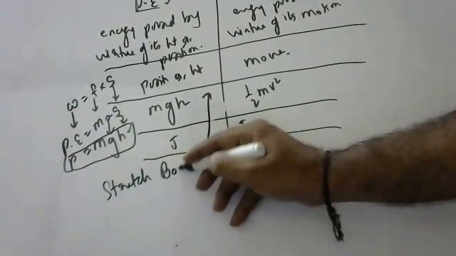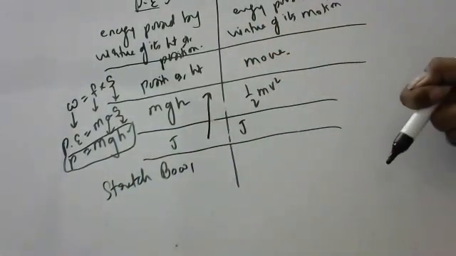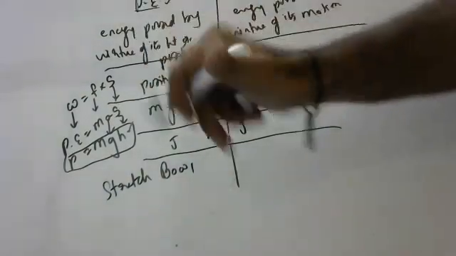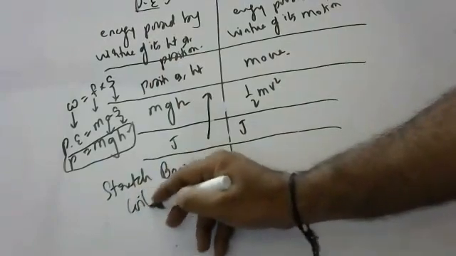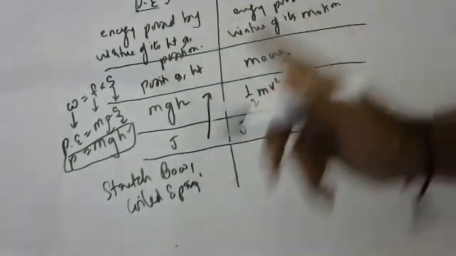You stretch it and leave. All the potential energy is there when you are stretching; when you are leaving, potential energy changes to kinetic energy. A tightly coiled spring, full of potential energy. When you release it, all the potential energy converts into kinetic energy.